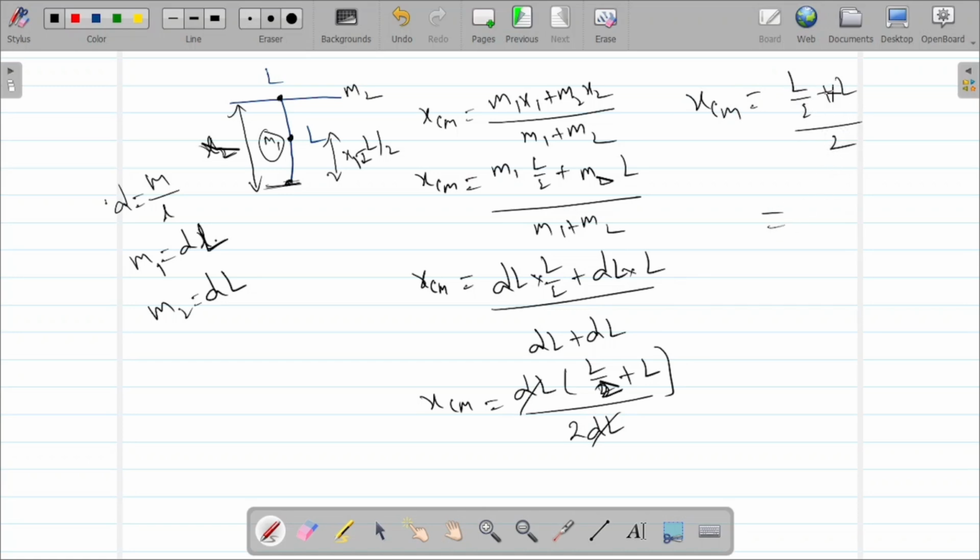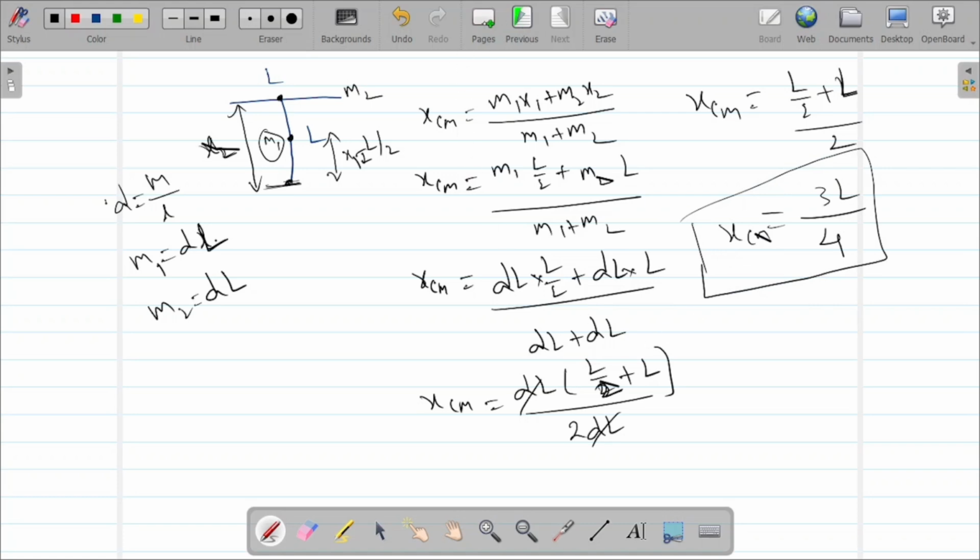That means L plus L by 2, by 2. So the LCM is 4: 2L plus L, so it is 3L by 4. So what is the x center of mass? 3L by 4. Okay, got it?